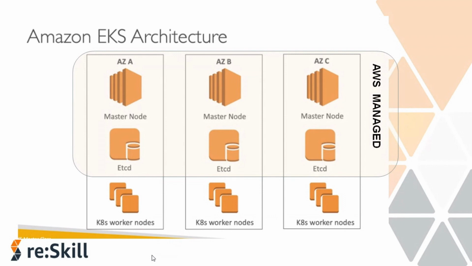It will take care of the master nodes and etcd, and if anything goes wrong with your server, it will take care of the scaling and repairing of master nodes as well. And then you, as a user, just need to take care of the worker nodes.